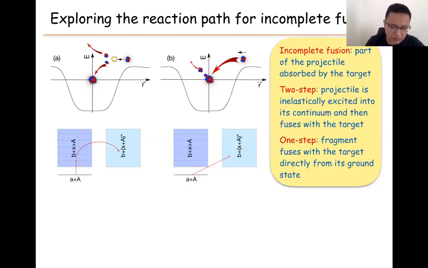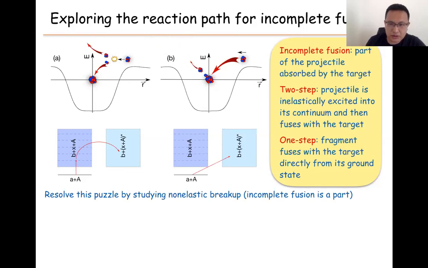So this is a picture of the lithium-6 first breaking into two particles, then one particle gets absorbed by the target. All this is kind of directly transferring a deuteron to the target, leaving the alpha particle to escape.